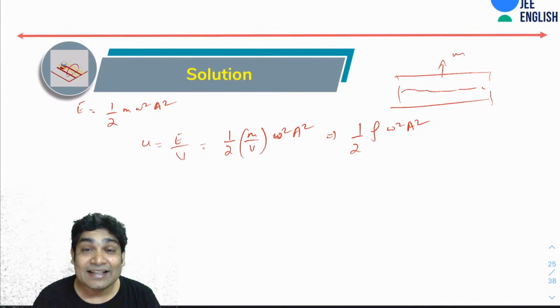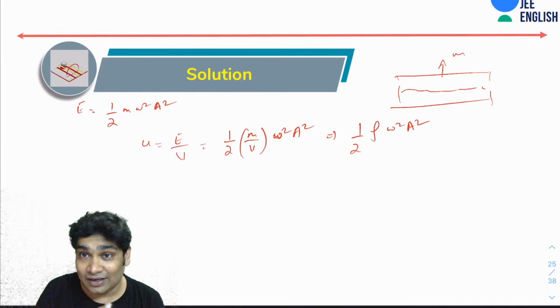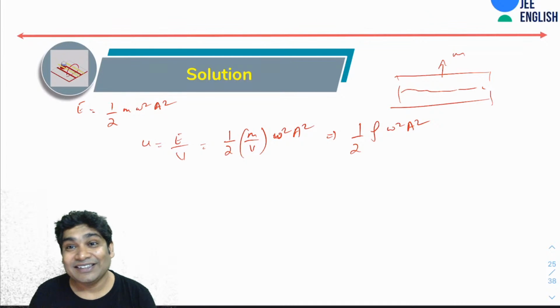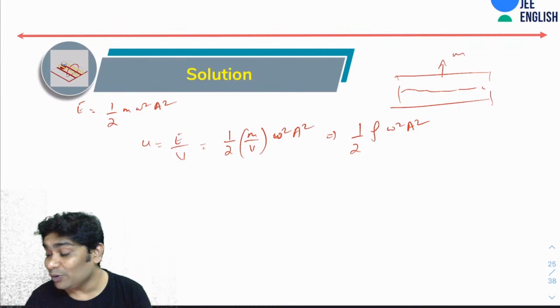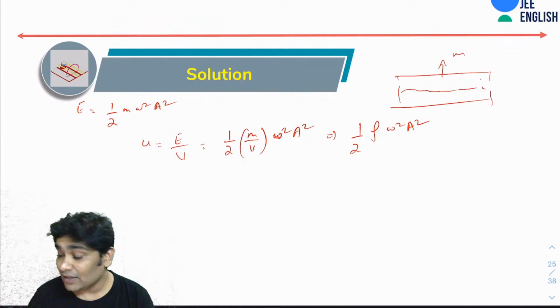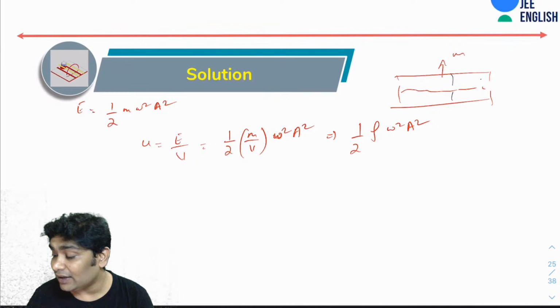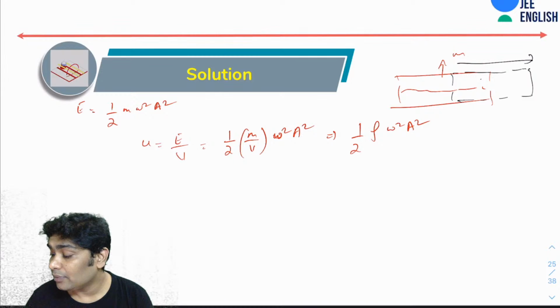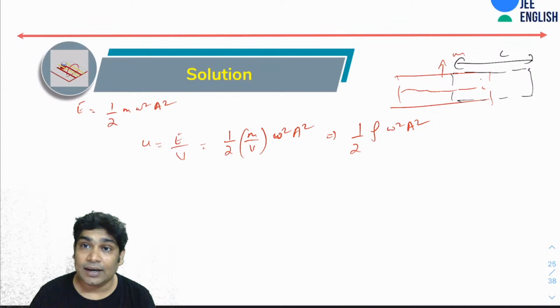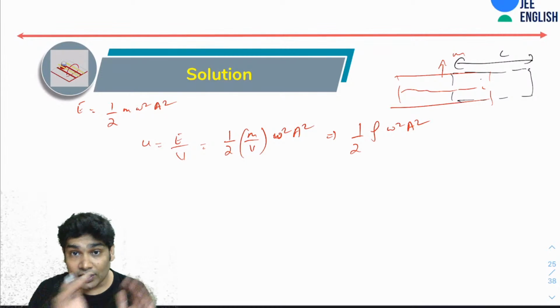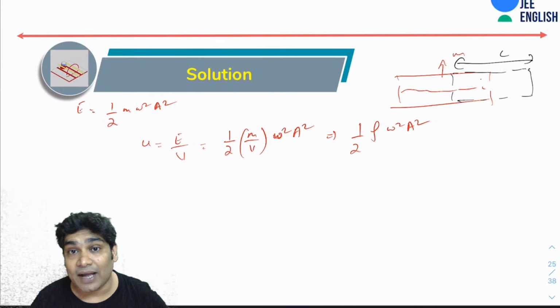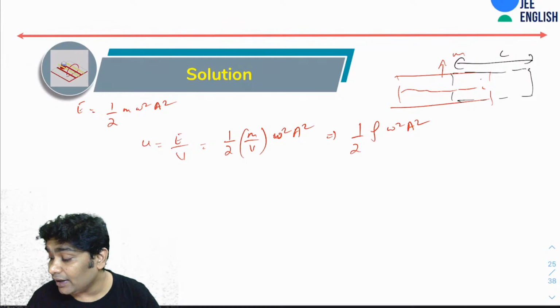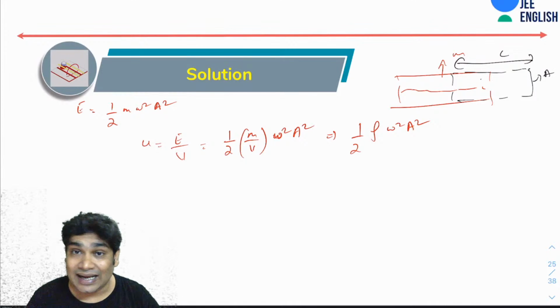It's very, very easy. And when you have to find the flux, what do you do? You think, in 1 second, let's say this entire thing shifts by c. What is the volume that is getting shifted by c? It would be the area of cross section times c.